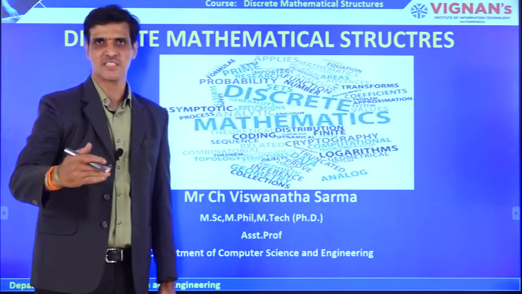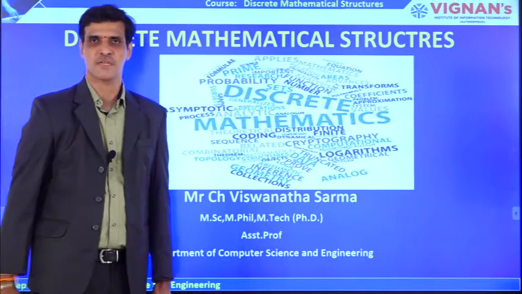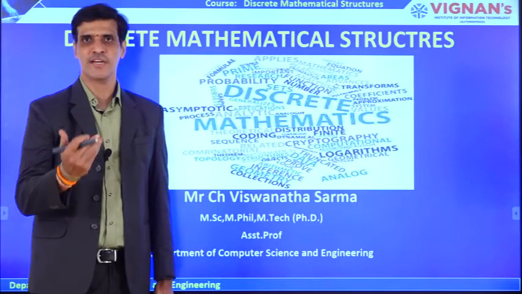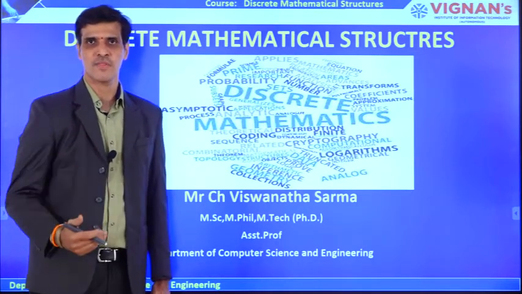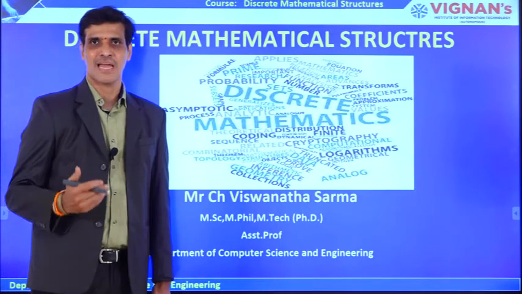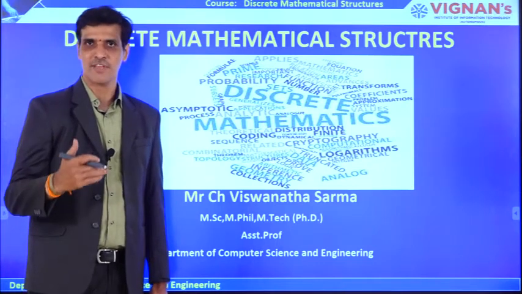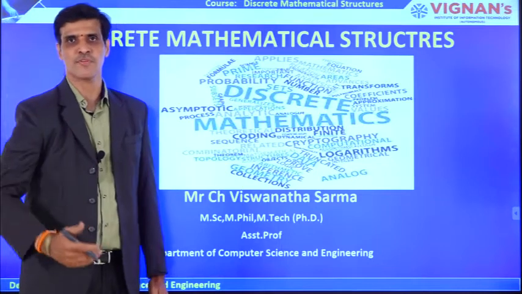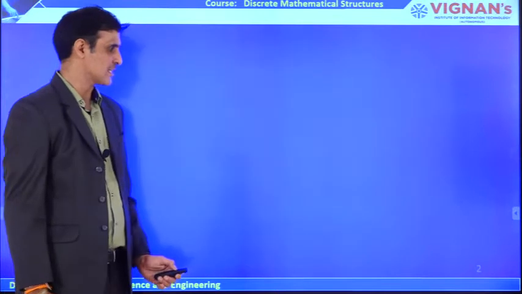In the previous lecture, we discussed normal forms, what a normal form is and what the different types are, like negation normal form, canonical normal form, disjunctive normal form and conjunctive normal form. And we did some applications of how to convert a given sentence into these normal forms. Now coming to today's lecture.